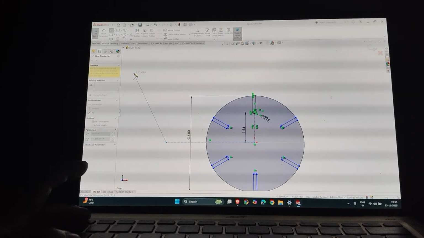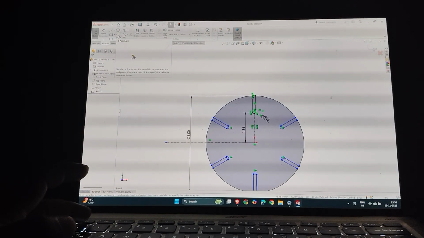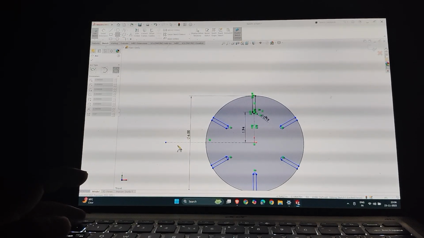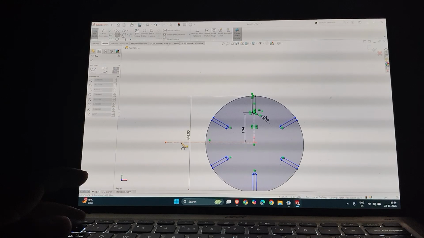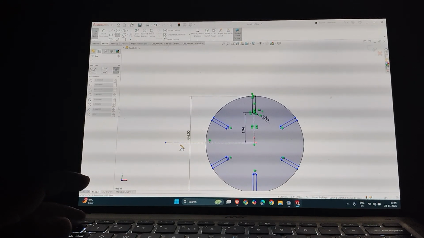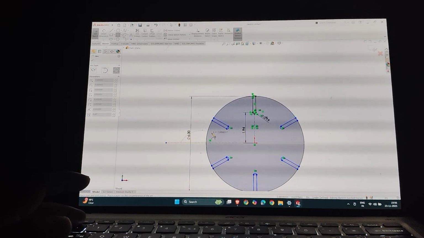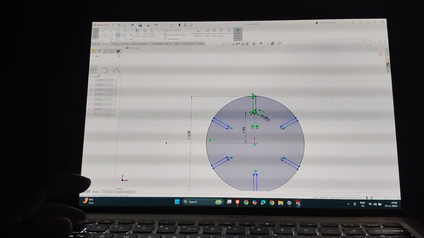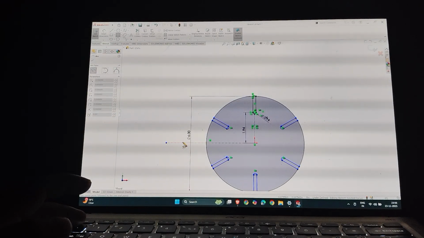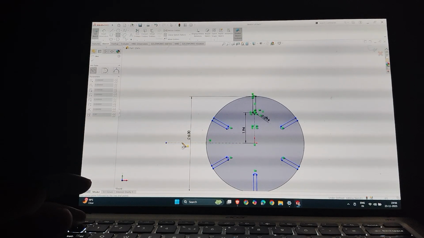I'll select tangent. Sorry, I have to select the center arc first.